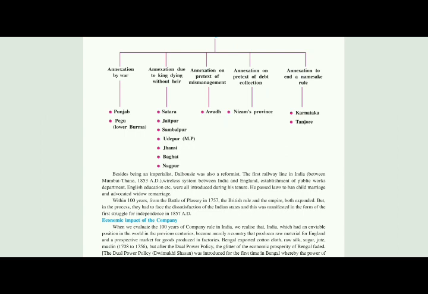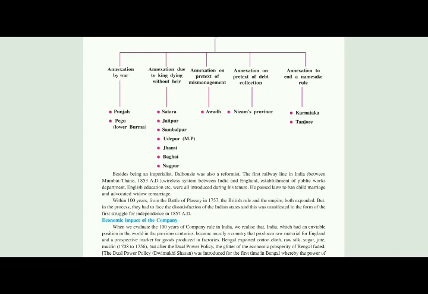He passed laws to ban child marriages and advocate widow remarriage. Yes, which is a very important law. He did that to ban the child marriage which was happening at an early age. He banned child marriage and advocated widow remarriages.